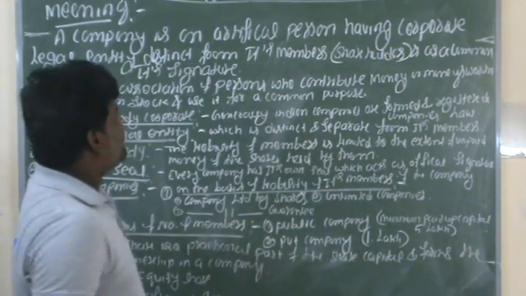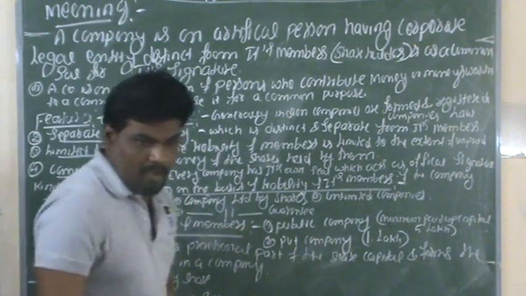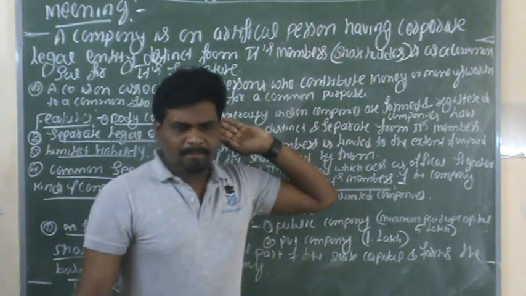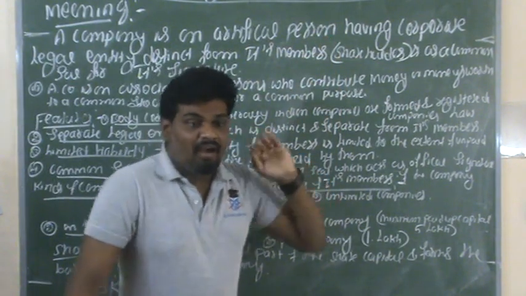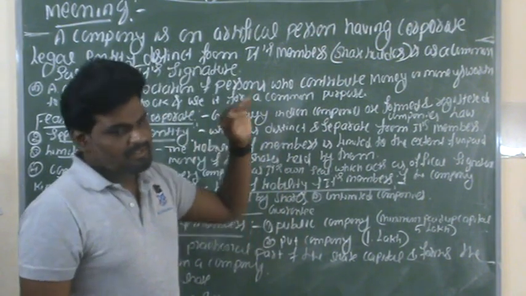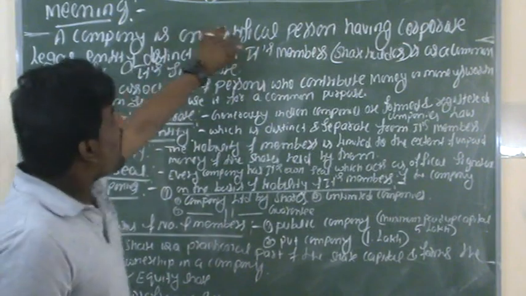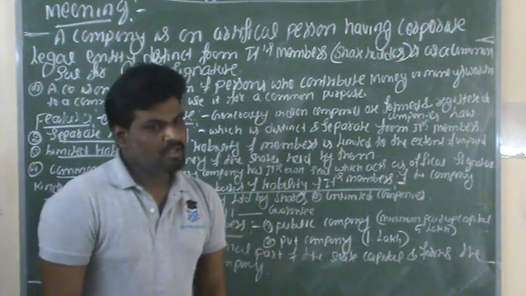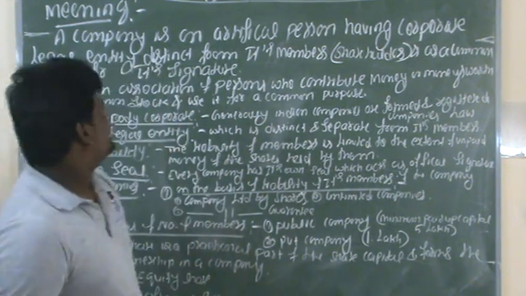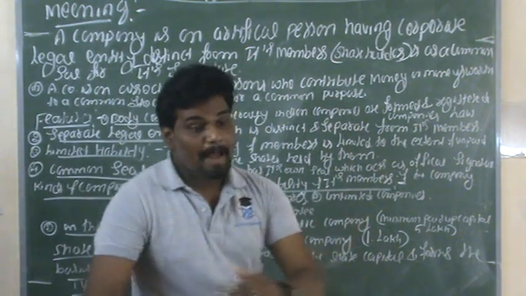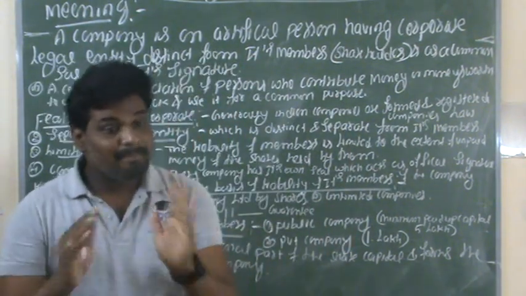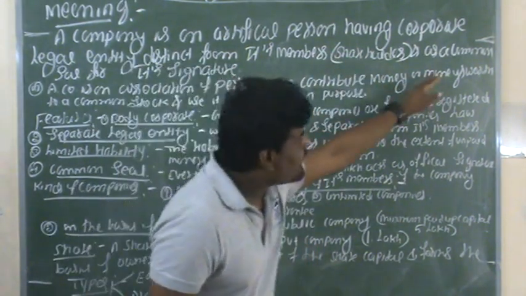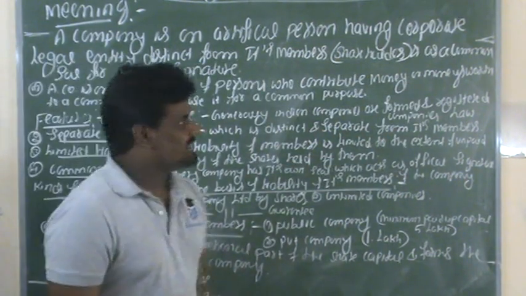Coming back here, the first thing is the meaning of a company. First of all, a company is an artificial person, because it cannot do its work on its own. A company is an artificial person having a corporate legal entity distinct from its members. It is separate from its members. Here members means nothing but shareholders. It has a common seal for its signature.